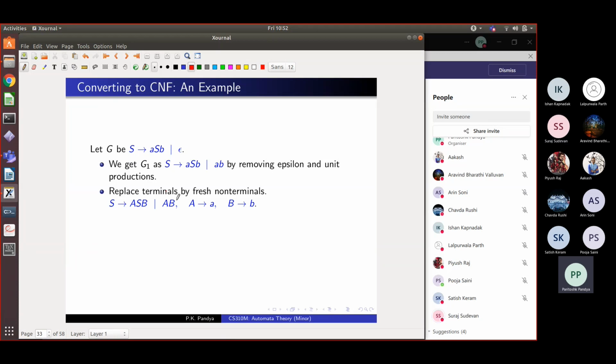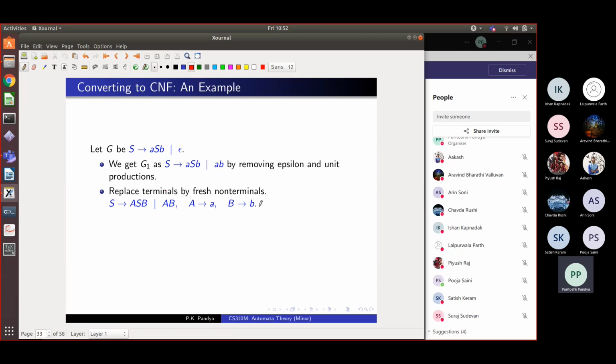Yes. Instead of deriving directly this a, we have added a capital A, which in another step will be replaced by small a, right? So this is a little bit wasteful grammar that we have constructed. It takes more steps, but it does the same job, right? Instead of saying x is equal to x plus 2, you have said x is equal to x plus 1 and then added another one to that. Okay, so this is what we do.